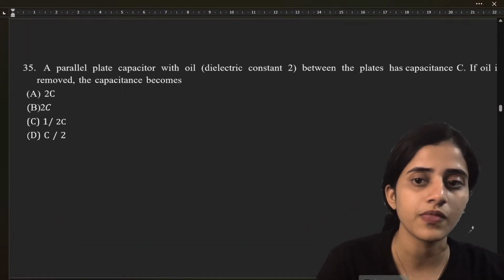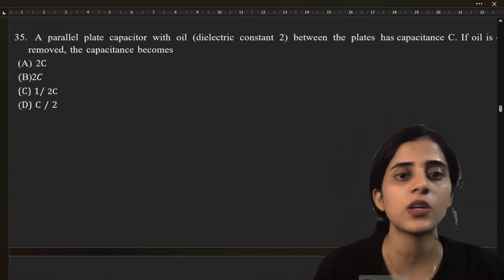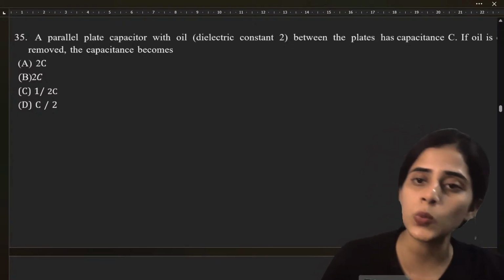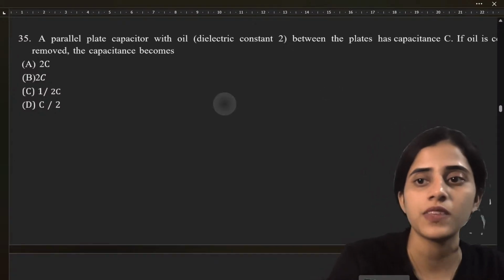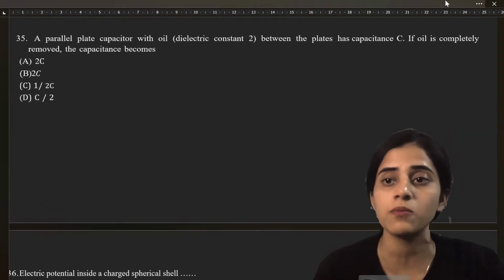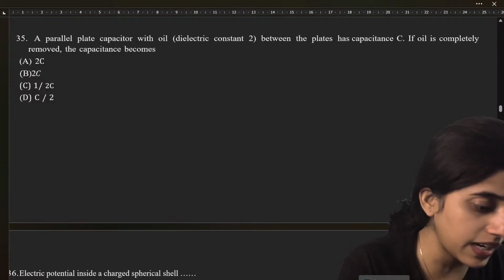Okay, next question. A parallel plate capacitor with oil as a dielectric, with dielectric constant 2, between the plates has capacitance C. If oil is completely removed, the capacitance becomes. Okay, then what does the capacitance become?